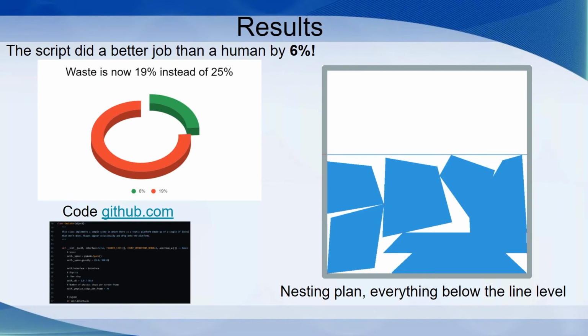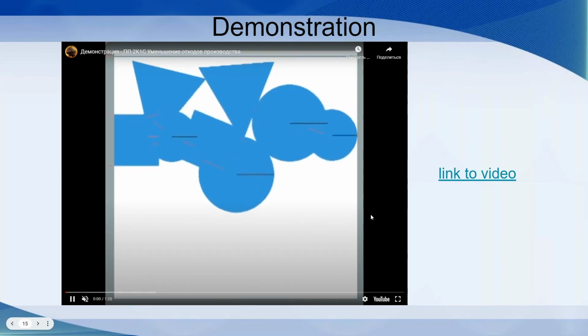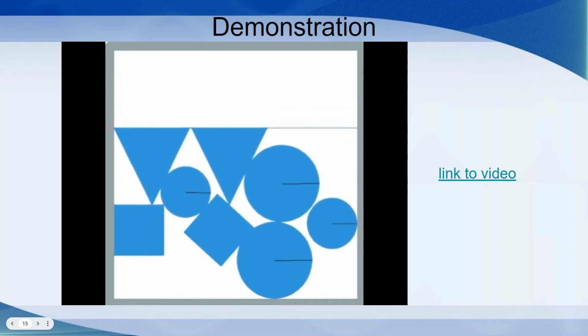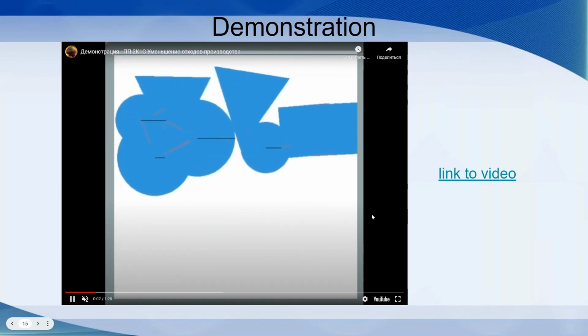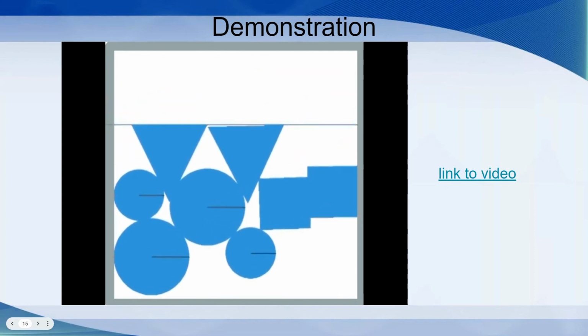We have created a script for constructing the optimal nesting plan. Out of hundreds of thousands of experiments, the program increases the percentage of occupied space by 6%. Now, demonstration. As you can see, first we put figures into the box, then compress them. We get a new version of a nesting plan as a result.